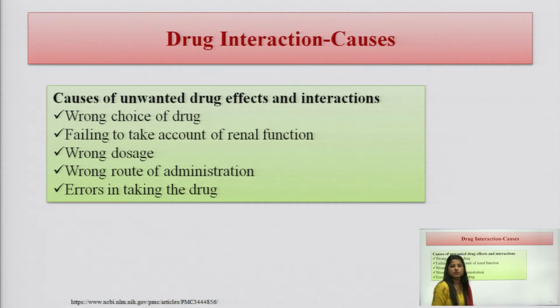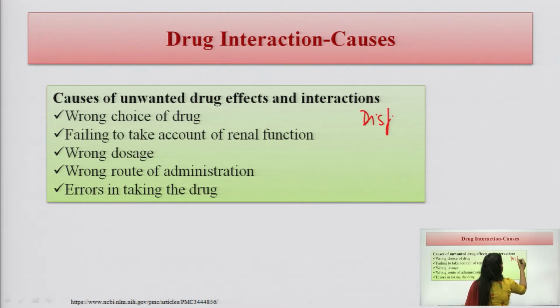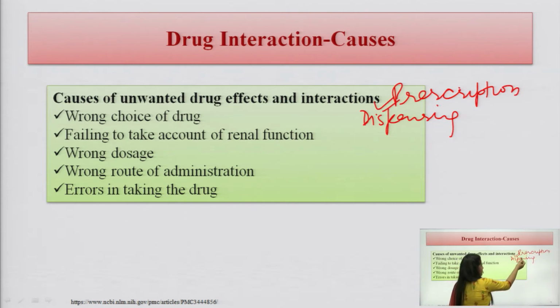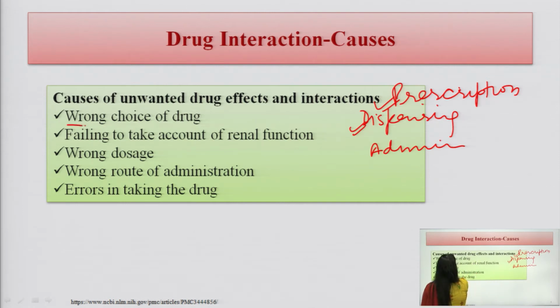Now, what are the causes of drug interaction? Why does interaction happen? It can start with the dispensing of the drug. Not only the dispensing, there could also be the prescription part. If there is any change in the prescription, any inappropriate prescription, dispensing that is not correct, or administration that is not correct. So we will see what the causes are. The first cause is a wrong choice of drug. So it is part of the prescription.